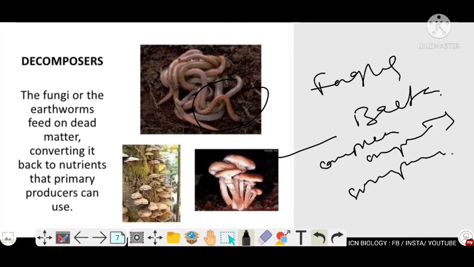Later, the simpler organic form is converted into inorganic form by the process of mineralization, right?